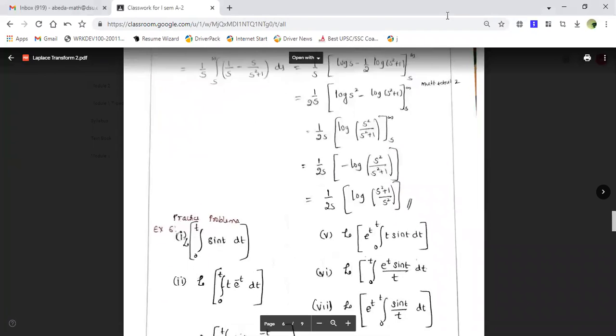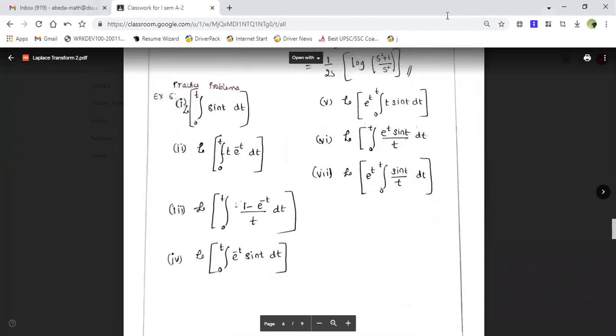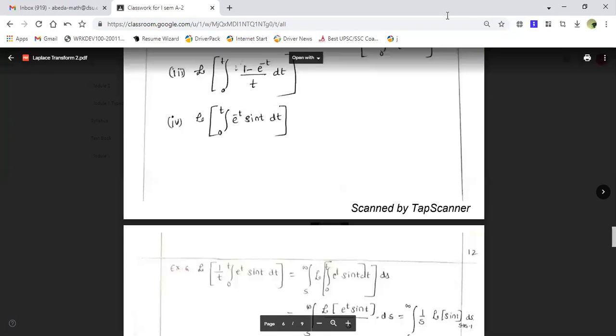Yes, ma'am. Okay, so similarly, some examples I'm giving you for your work. Please try these examples. These are the practice problems for you. Okay, so now let me take the next example.